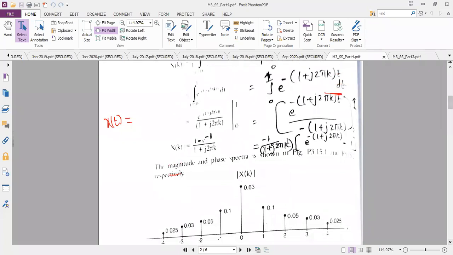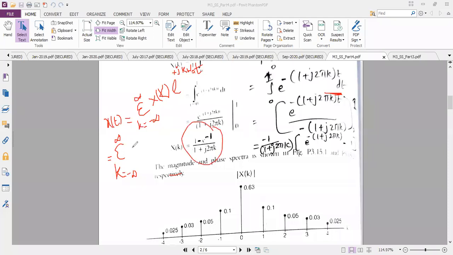So x of t is equal to, you know the formula. What is the formula? Summation k equal to minus infinity to plus infinity, x of k multiplied with e power, is it plus or minus j? It is e power plus j k omega naught t, right? So now we will write the final answer, summation. See here, we do not have any conditions for k, so it is minus infinity to plus infinity. In place of x of k, I will be writing whatever I have solved.